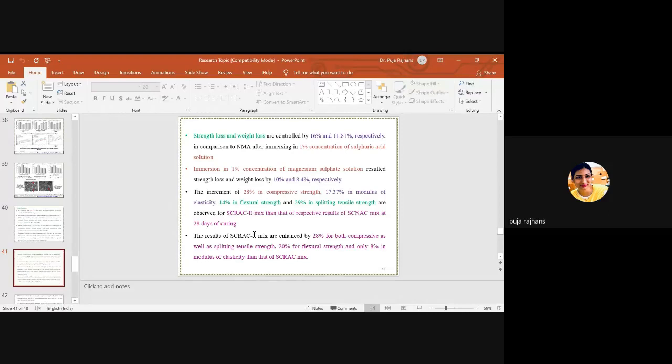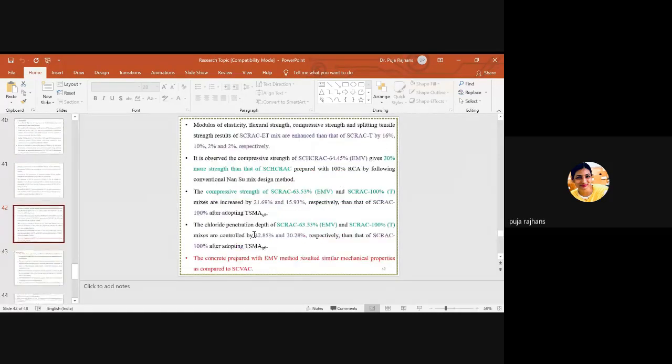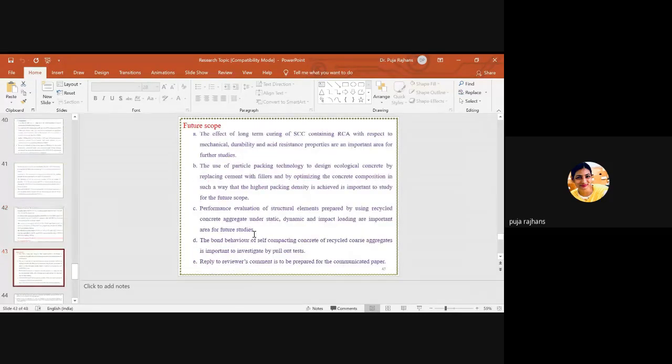construct their structures. And now we have different recycling plants in India. In Delhi, we have one recycling plant. In lots of places we have recycling plants, and many of our researchers and scientists are now doing research on this recycled aggregate concrete, because it is very important to use this construction and demolition waste and make the environment happy. So this is all about the conclusion and future scope.